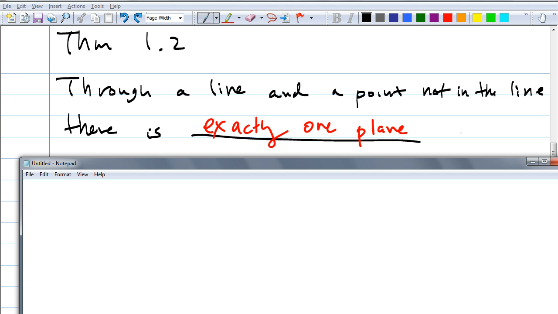So if you have a line, and you have a point that is, this is important, not in that line. Because if it was in that line, could you say there is exactly one plane? No. What would you say? There will be infinitely many planes, right? Do you see why we need exactly one plane? It's because you have a line and a point that is outside of this line.